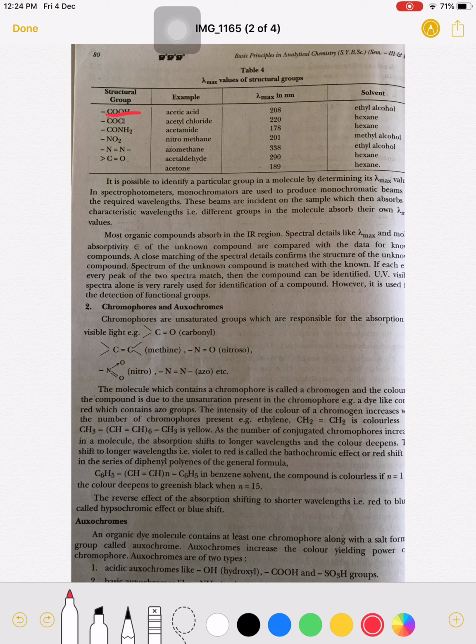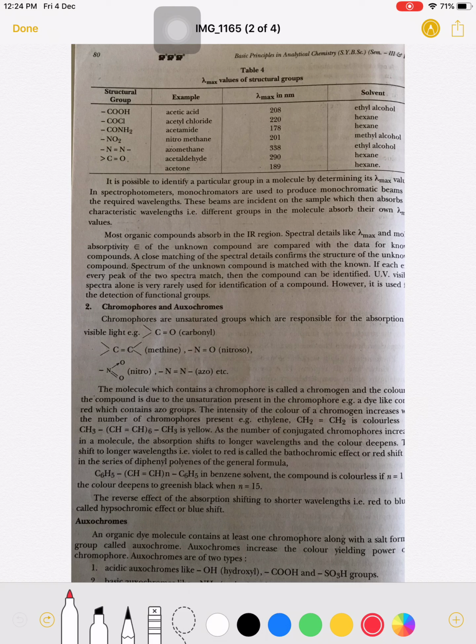If a molecule contains different functional groups, they have different lambda max values. So by use of this lambda max value, we can easily identify which functional group is present in the molecule.